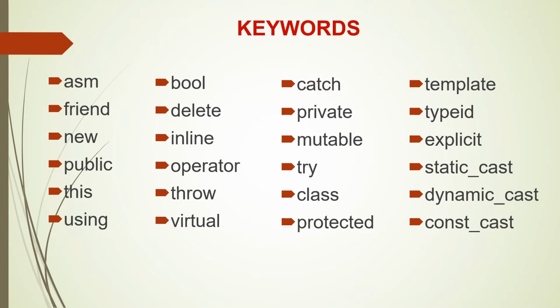We have many new keywords in C++, like you see in the list over there. I'll read it out one by one. asm, friend, new, public, this, using, bool, delete, inline, operator, throw, virtual, class you would have heard, catch, private, mutable, try, class, protected, template, typeid, explicit, static_cast, dynamic_cast, and const_cast.